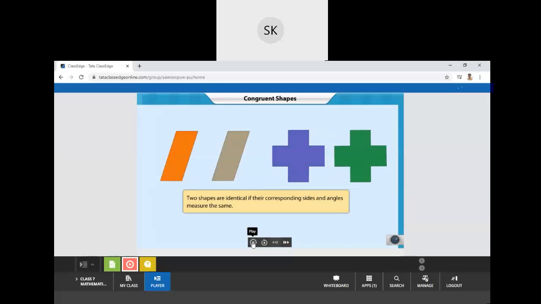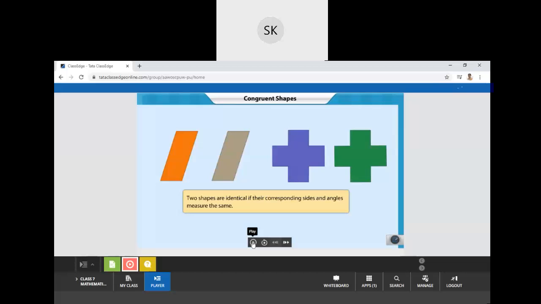As we know, shapes are nothing but formations of lines and angles. So if the measures of the line segments and angles of two shapes are the same, though they are arranged in different directions or rotated, after rotating the figure they overlap each other, so they are congruent to each other.